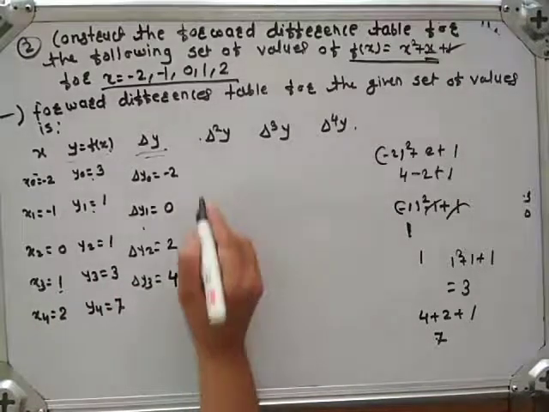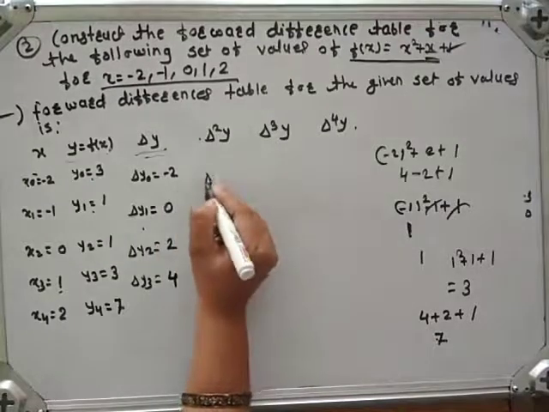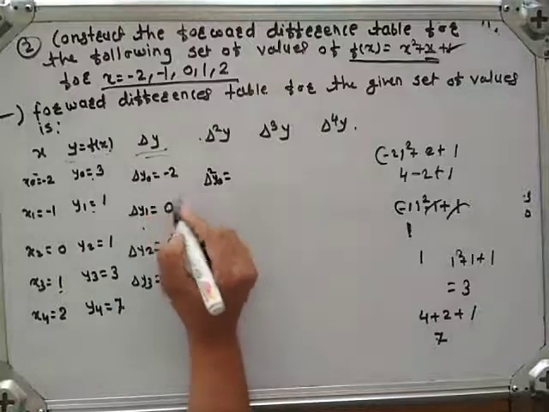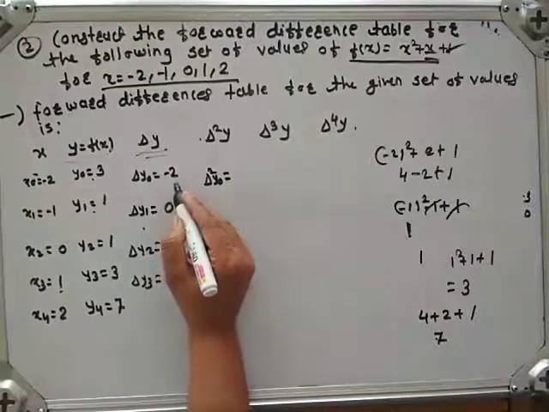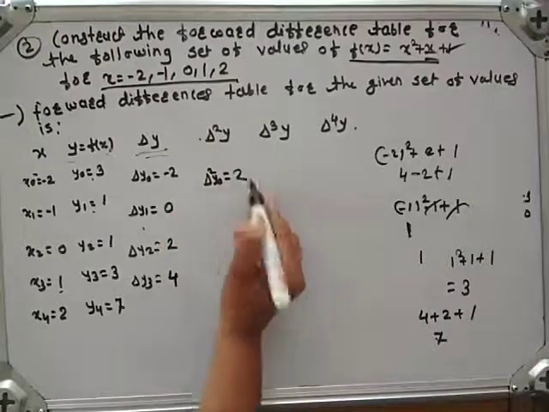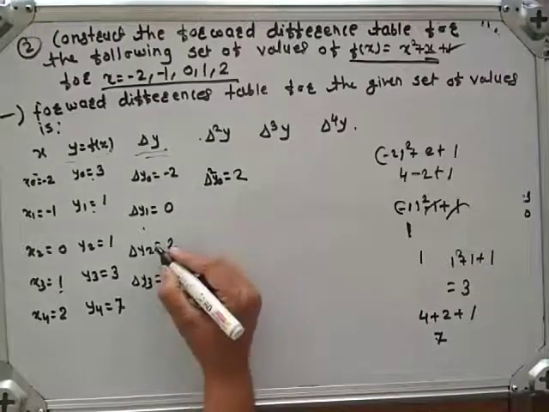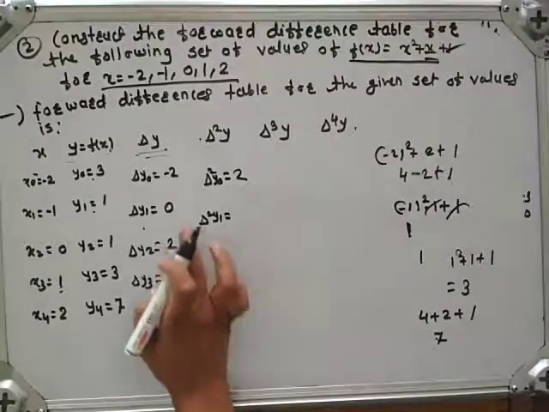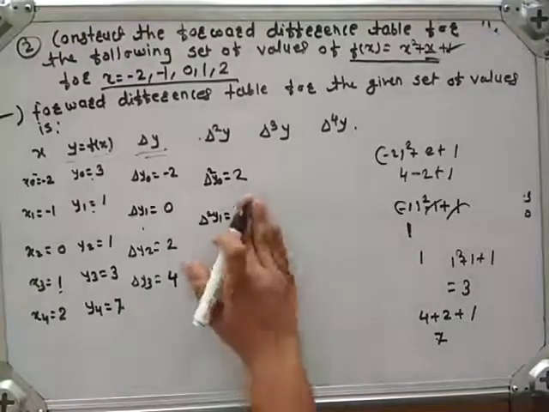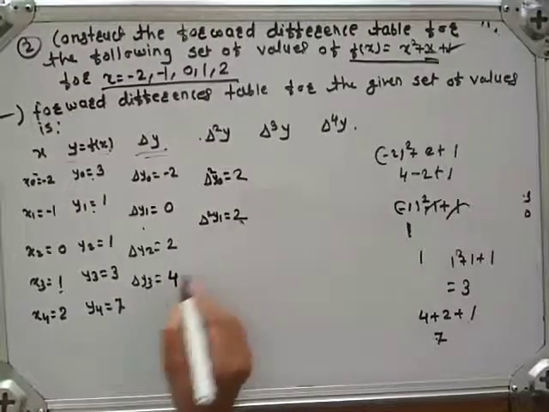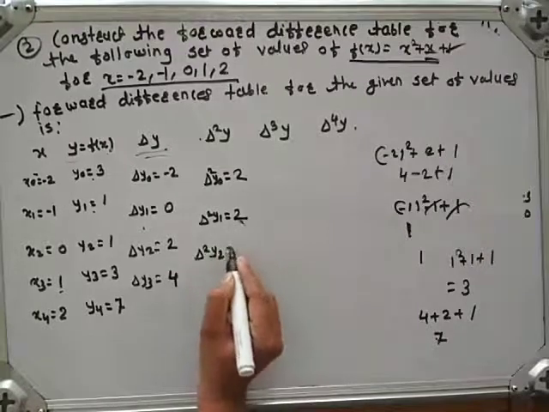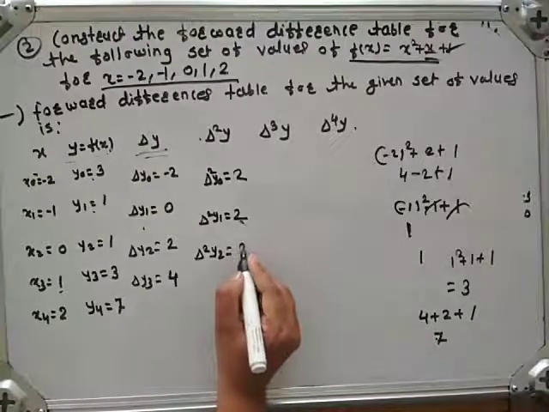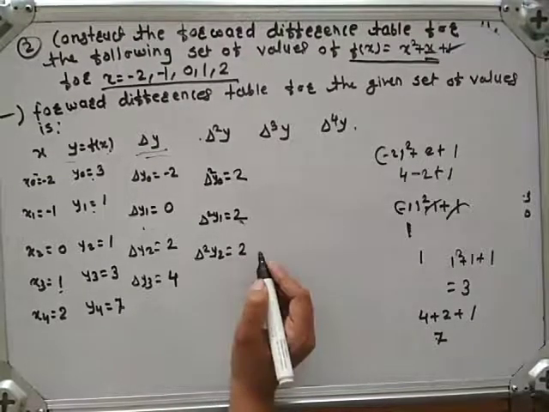Okay. Now here we have to calculate delta square y0, which is nothing but delta y1 minus delta y0, means 0 minus 2, which is minus 2. Okay. Next is delta square y1, which is equal to 2 minus 0, which is 2. Next is delta square y2, which is delta y3 minus delta y2. 4 minus 2 is 2.